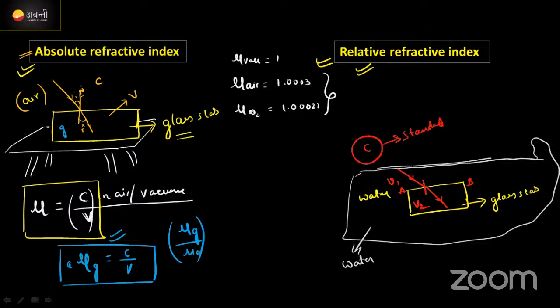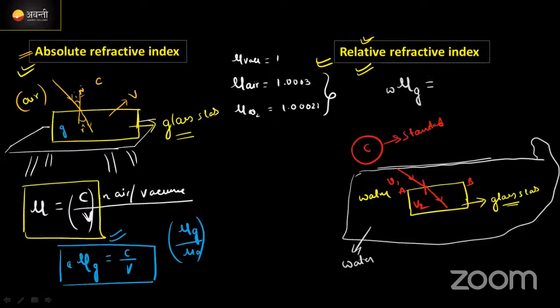Listen, we need to write the refractive index of glass with respect to water. That is the relation which gives the refractive index, and that's why we call it the relative refractive index.